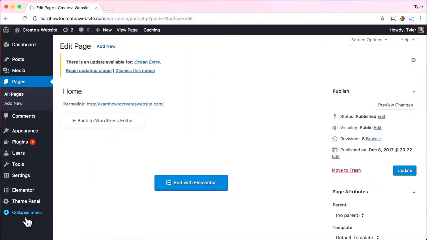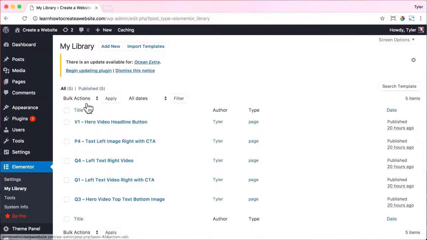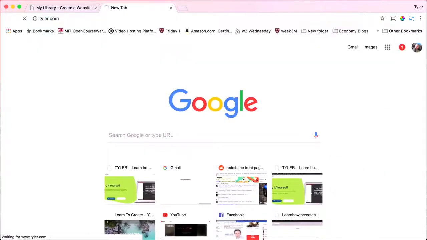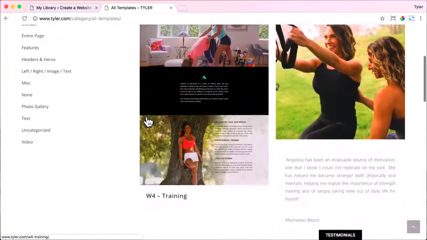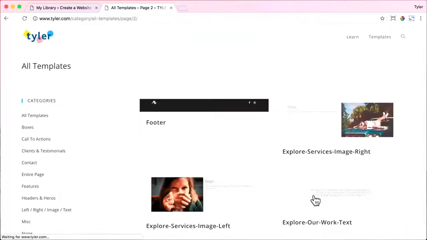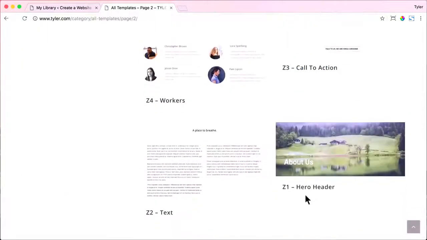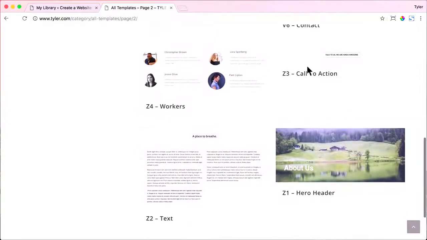And now let's import the templates for our About page. So just go to Elementor, My Library, open up Tyler.com, and click on View Templates. Then I'm going to click All Templates and just look for something that I like. Maybe go to the second page, keep on looking. And I like this Z1. And actually maybe I'll use the Z2, Z3, and Z4. I'll use all of them. And that will be my About page. Just keep it pretty easy.